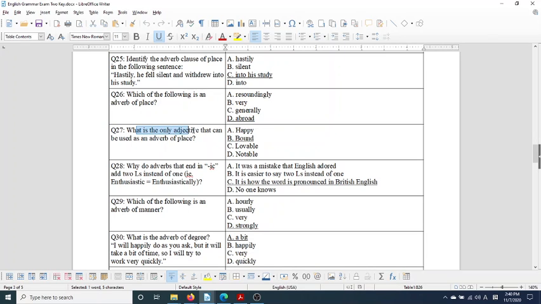What is the only adjective that can be used as an adverb of place? Bound, right? I used the example of Busan-bound. Busan bound. Bound for Busan.